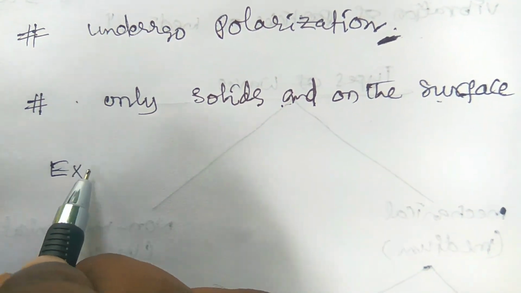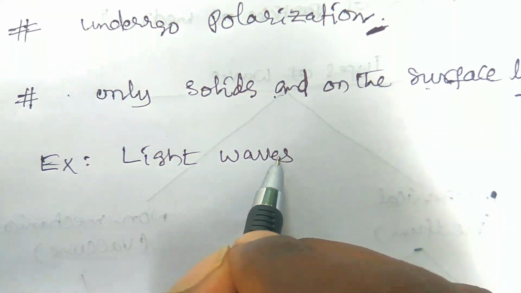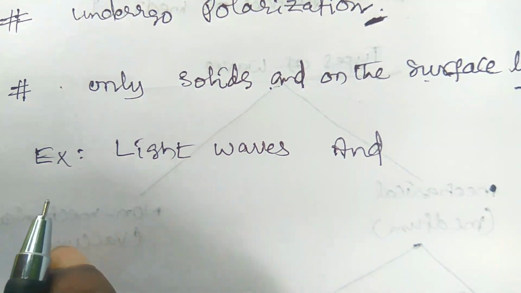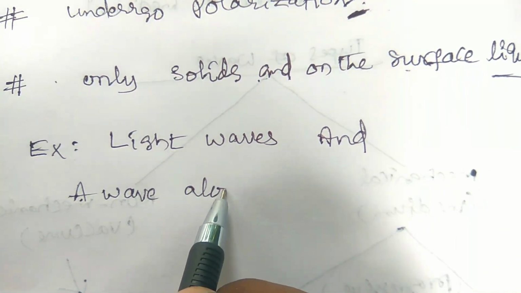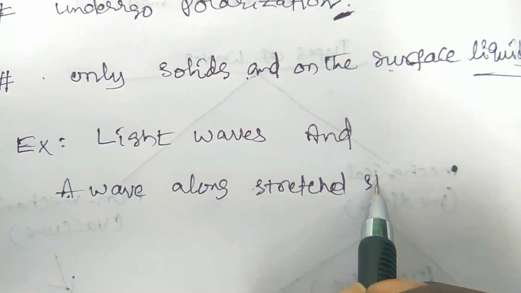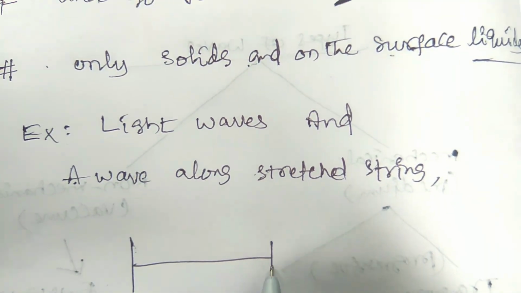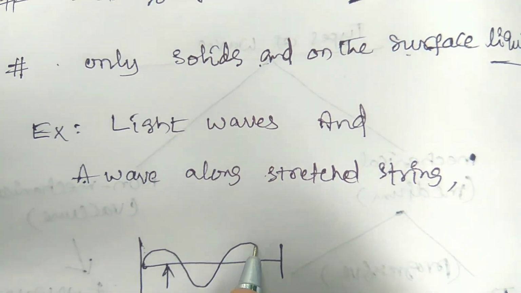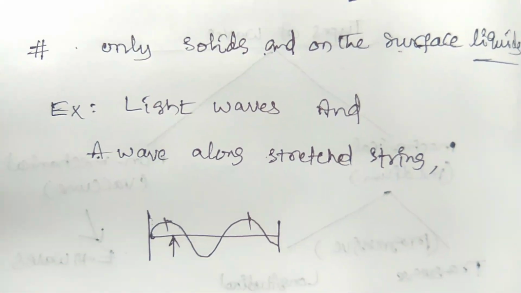Examples of transverse waves. Light waves are examples of transverse waves. And here, a wave along a stretched string also belongs to transverse waves. So this is a stretched string. Whenever we pluck it, waves are formed. So this is the wave. These waves are also known as transverse waves.